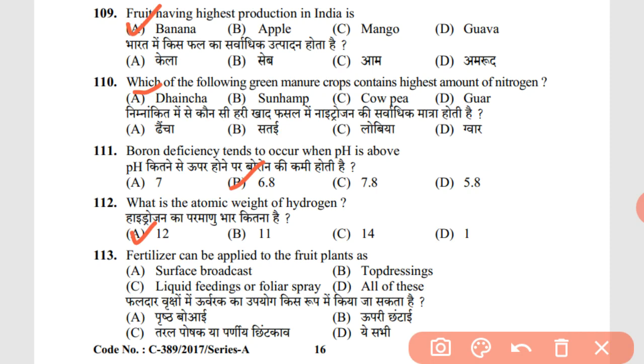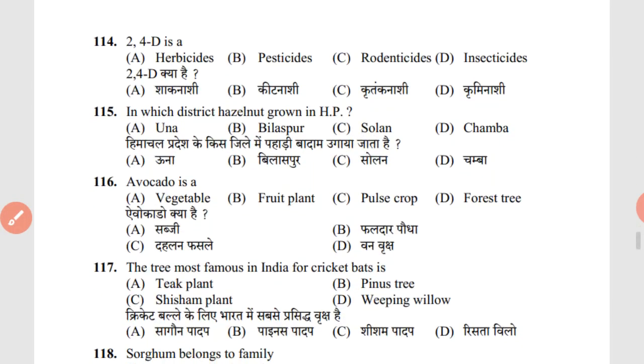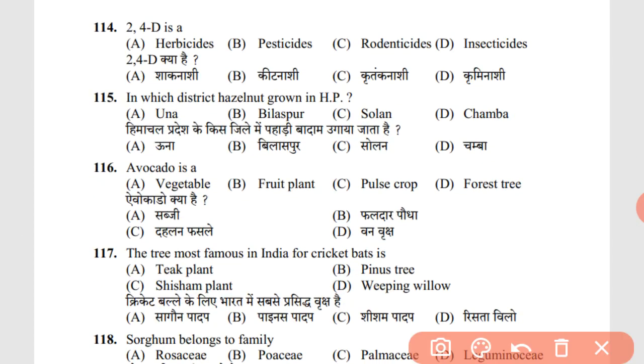113 question. Fertilizer can be applied to the fruit plants as surface broadcast, top dressing, liquid feedings, hence the correct answer is all of these. 114th question. 2,4-D is a herbicide. Also, it is used as a weedicide, but the options are pesticide, rodenticide, and insecticide. So the correct answer is herbicide.